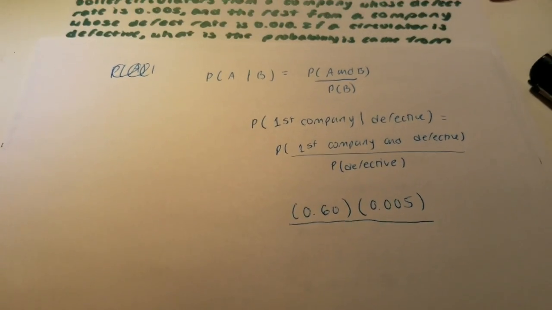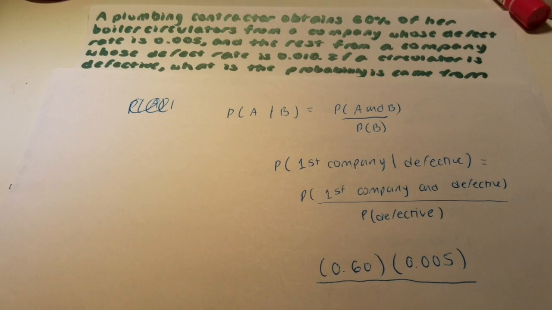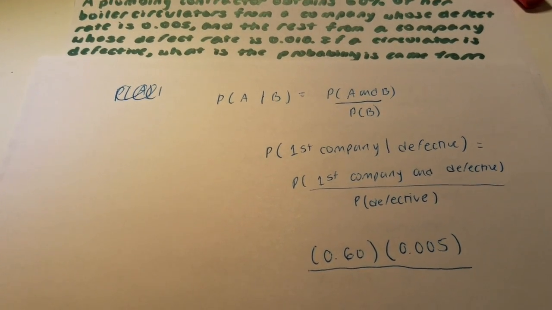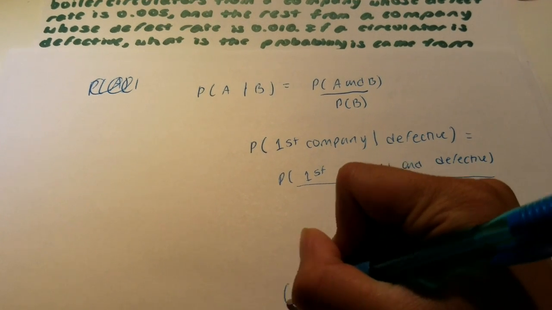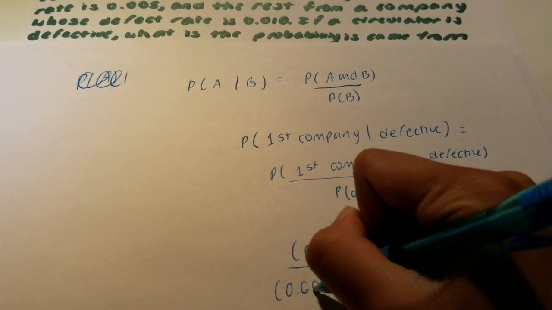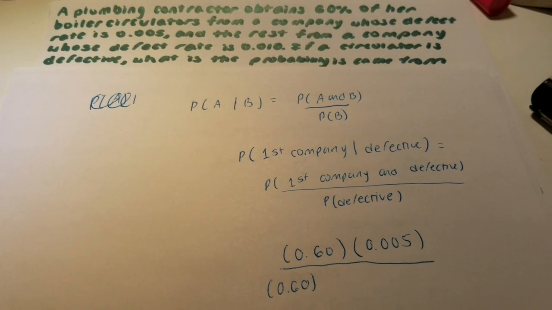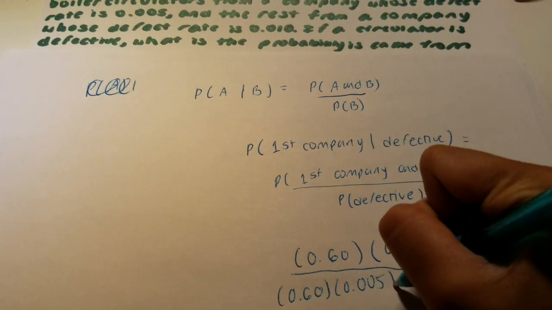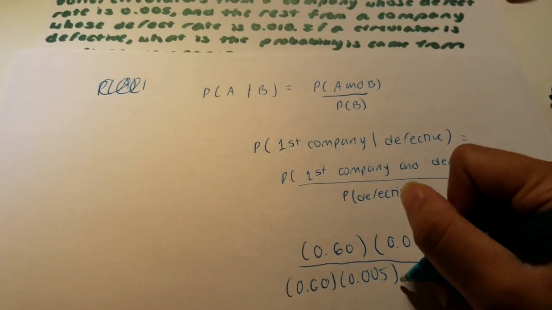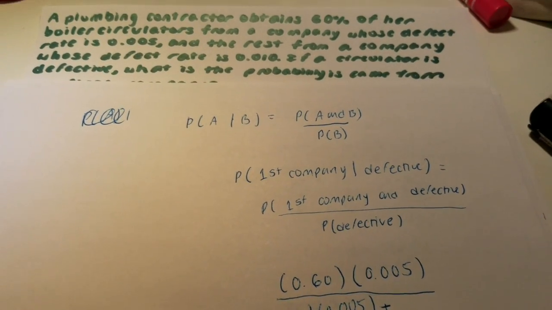So the probability of the boiler circulator being defective would be, again, 60% coming from the first company, which has a defect rate of 0.005. And now you must add the remaining values.